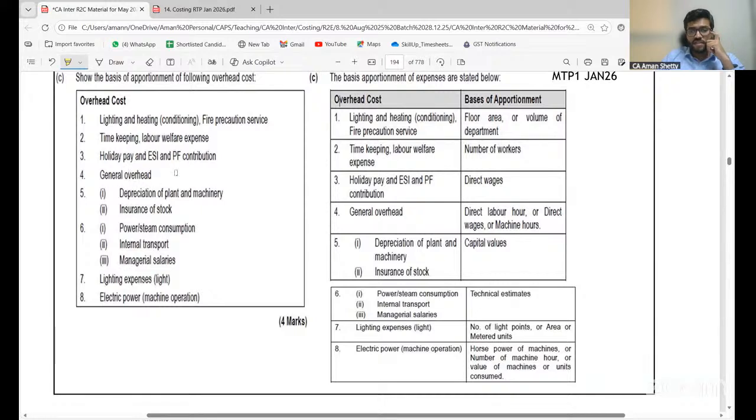General overheads, right? General overheads normally it could be machine hour rate, direct labor hour rate, all of these things. Then depreciation of plant and machinery, again based on the capital value. Insurance of stock. Insurance of stock is not capital value. Insurance of my stock should be based on stock value, not capital values. Insurance of stock is not based on capital value. It will be based on the value of the stock. Okay.